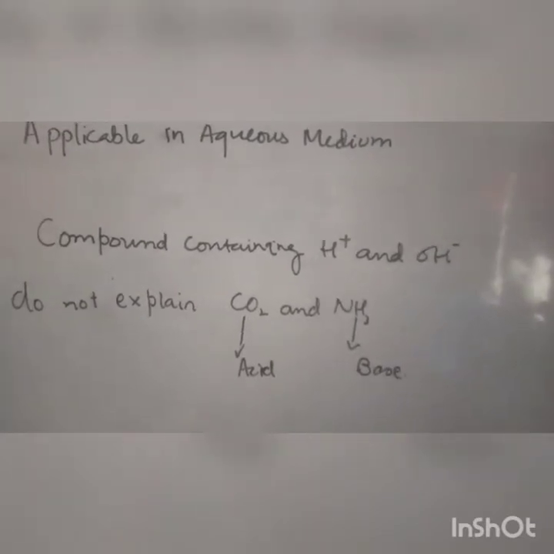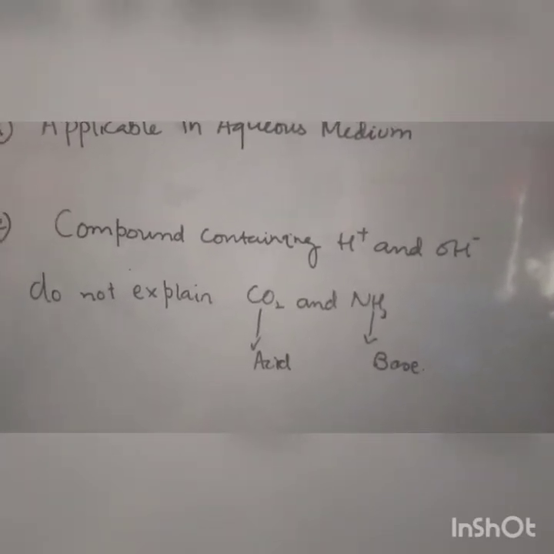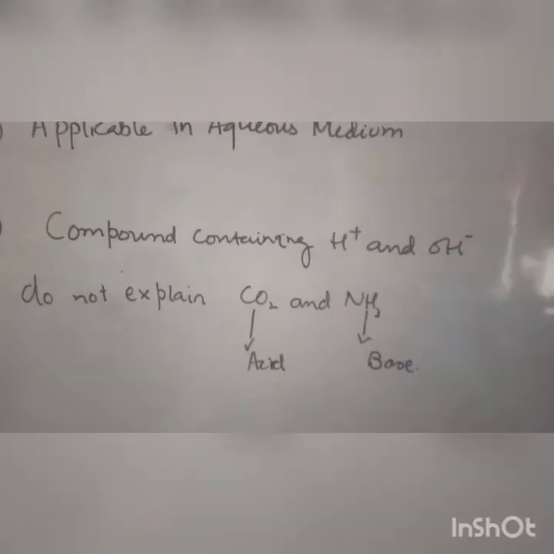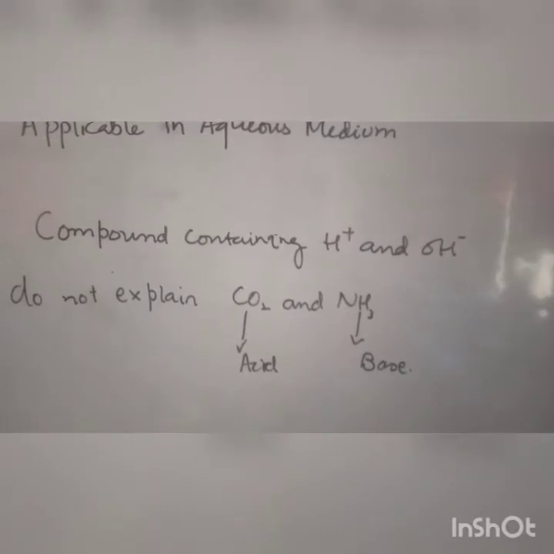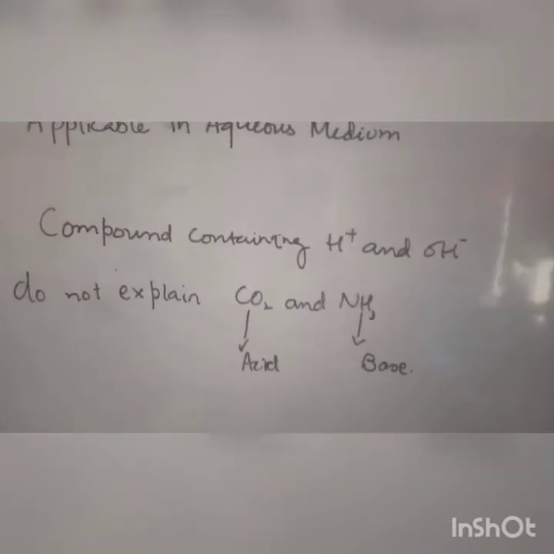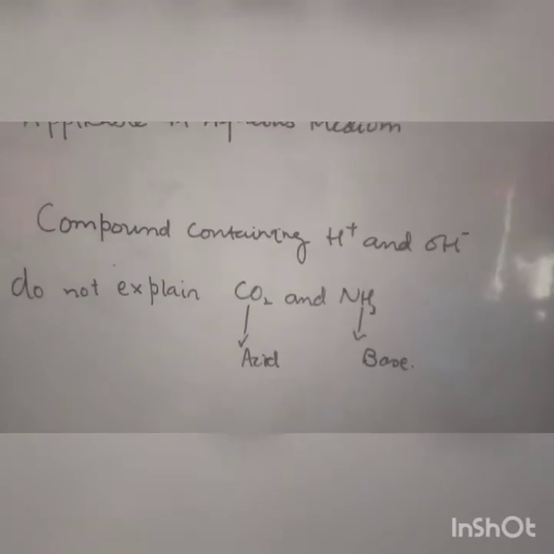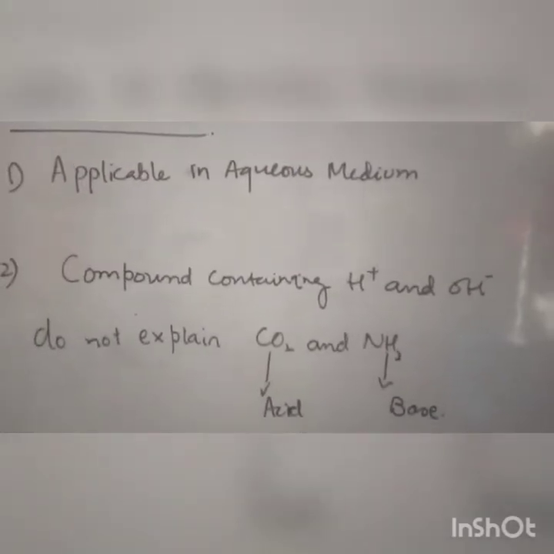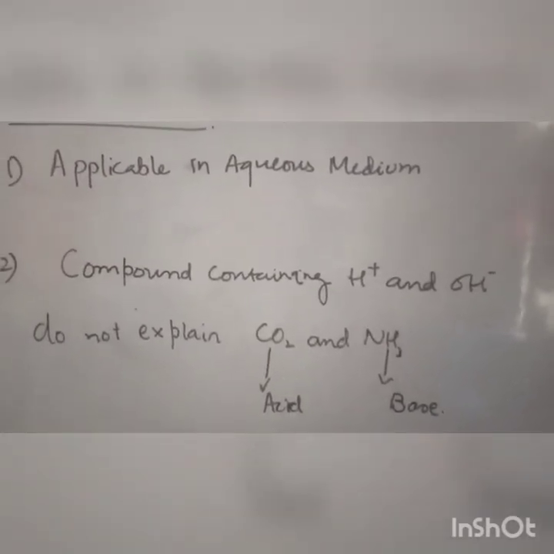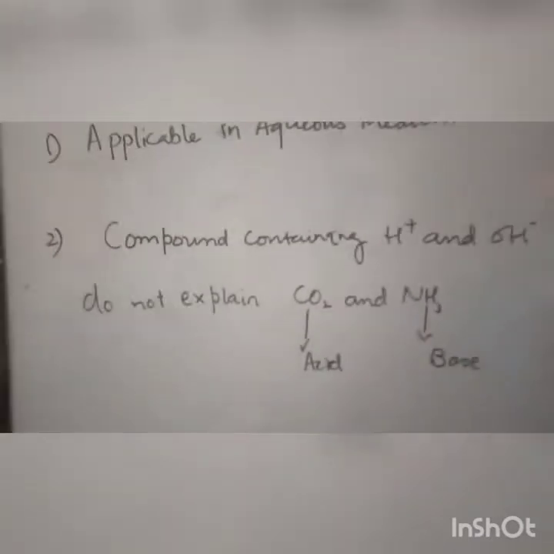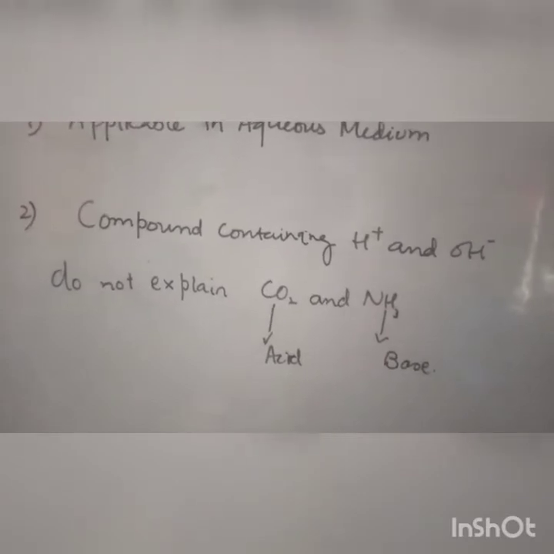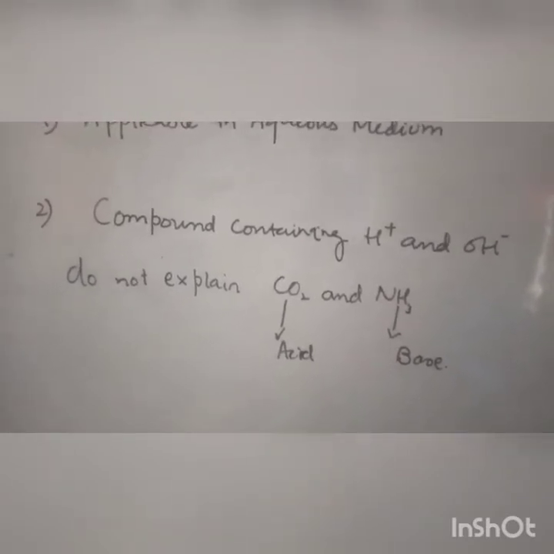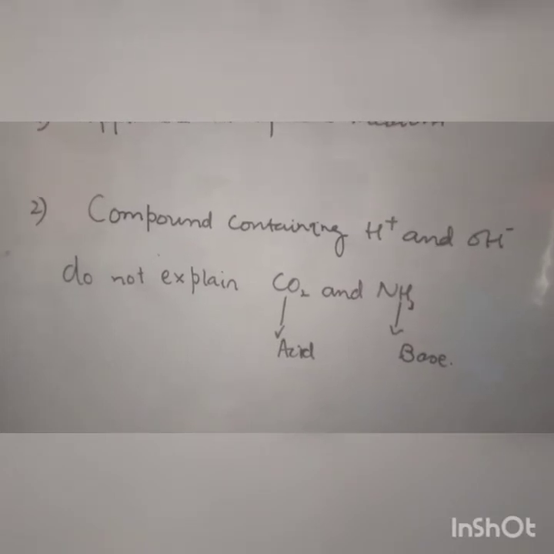But they do not produce hydrogen ion or hydroxyl ion directly. Carbon dioxide is not able to produce hydrogen ion in aqueous medium, and NH3 is not capable of producing hydroxyl ion in the aqueous medium. So how can we explain their acidic and basic effect? These were the two limitations of the Arrhenius concept, and the next work will be done upon that. If your compound does not contain hydrogen ion or hydroxyl ion, how can we judge whether it is an acid or a base?